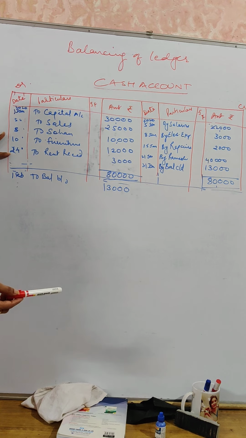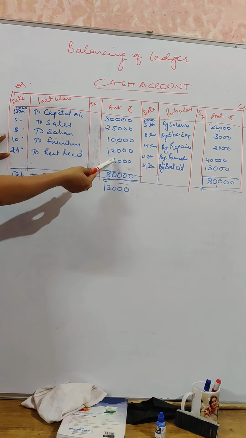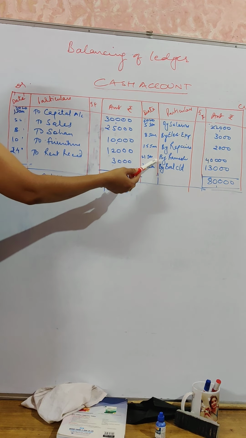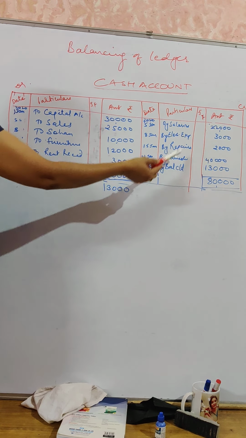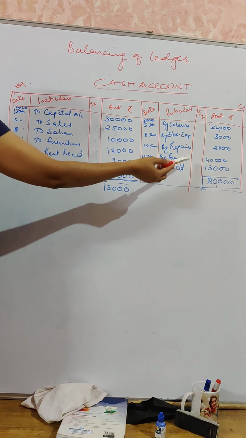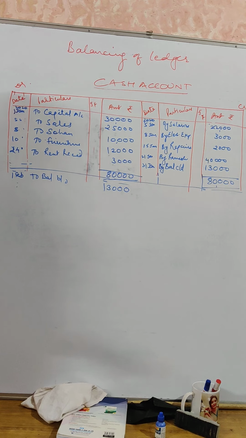Received rent, entry will be cash account debited to rent account 3,000. Then they said paid to Ramesh, entry will be by Ramesh. Why? Because Ramesh account is debited to cash account, so cash account is credited by Ramesh account. So these are the postings that we did. It will always be based on the transactions given to you.